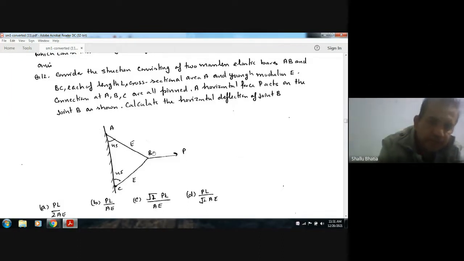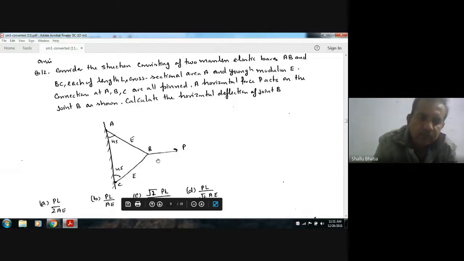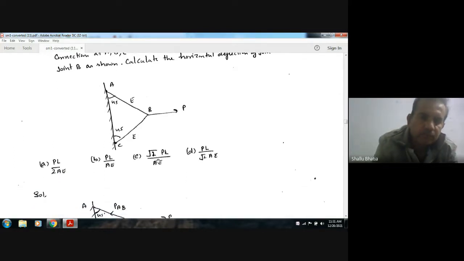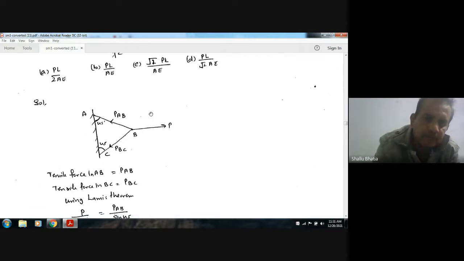So this is joint B, this is A, this is C, and load P is being applied. To find out the horizontal displacement of B, we have to find out the displacement of AB and the displacement of BC, and then get the horizontal component. That will give the net displacement of B. Now let PAB be the force in AB due to P, and PBC the force in BC due to P.